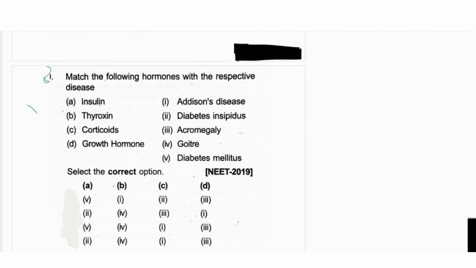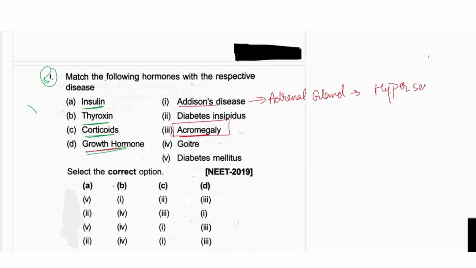Now let's see question number 5. Insulin, thyroxine, corticoid, growth hormone. Simple question: growth hormone you can match very easily with acromegaly. And Addison's disease is related to the adrenal gland, hypersecretion of the adrenal gland. If the hormones of the adrenal gland are in a hypersecretion condition, it will cause Addison's disease.